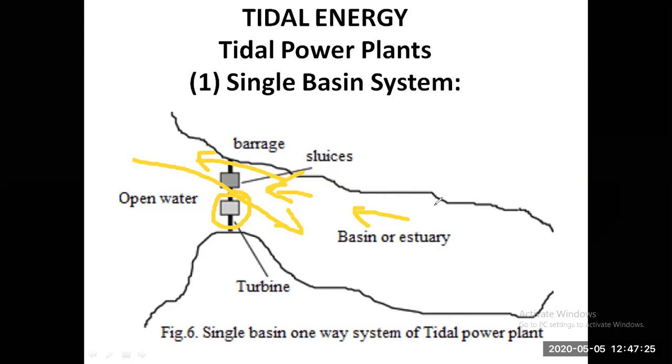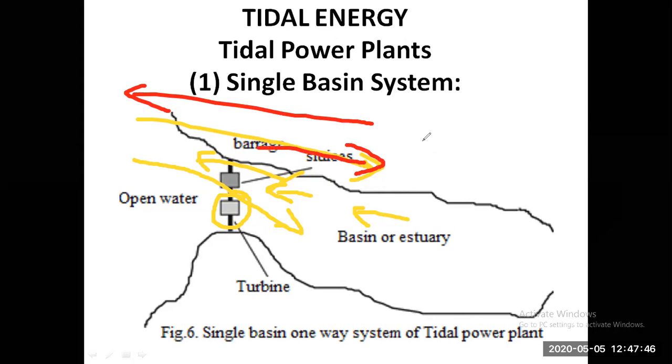Now, when we are talking about the single basin system, as you can see, there are two kinds of flow. One is towards the basin side, and the second is towards the sea. So these two flows, the alternate reverse flow, can be utilized if we use a double cycle system.